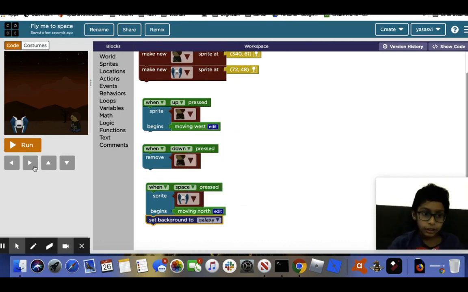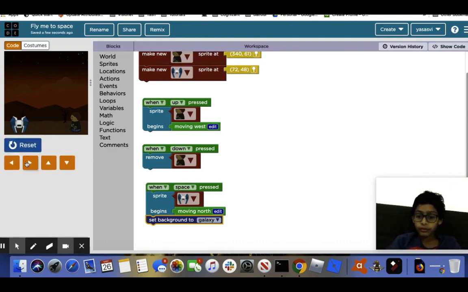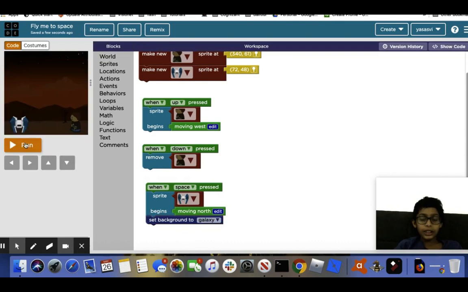So let's test it out and see how it goes again now. So as you can see over there, and now space. Okay, as you can see, it's not really that normal, because the farther it goes, the smaller it should get. So we're going to have to use a trick now, and that trick is going to be making it seem like it actually shrunk.